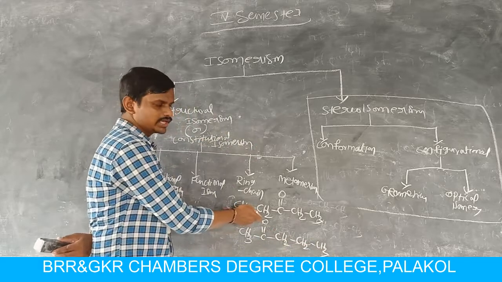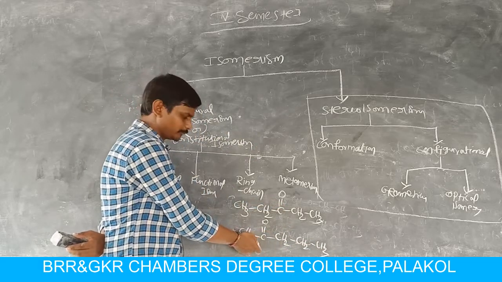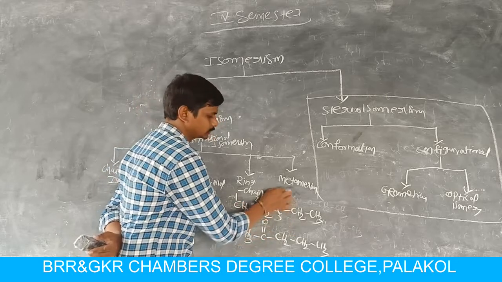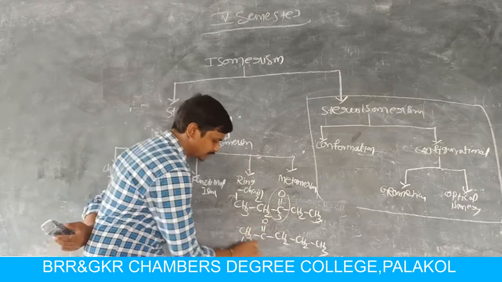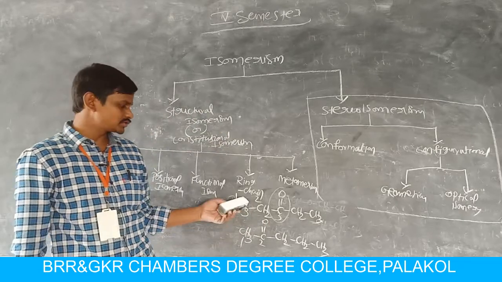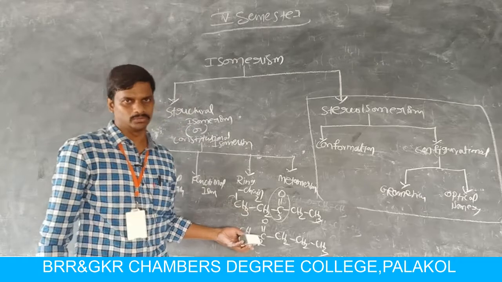The name of the first compound is 3-pentanone and the name of the second compound is 2-pentanone. Why? Because we number the carbons 1, 2, 3. At the third position you can observe the keto group, but in the other molecule the keto group is present at the second position.